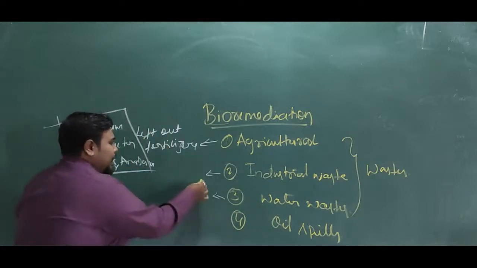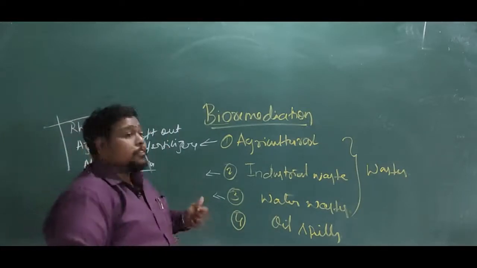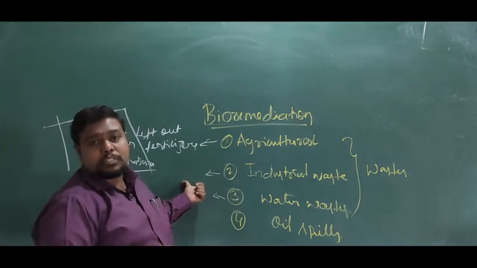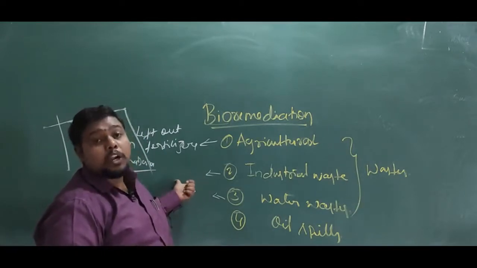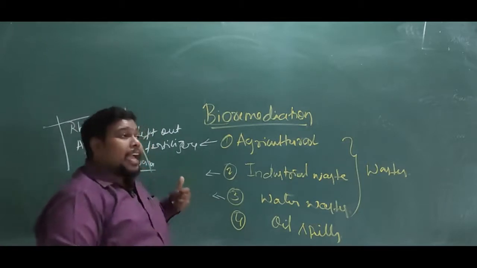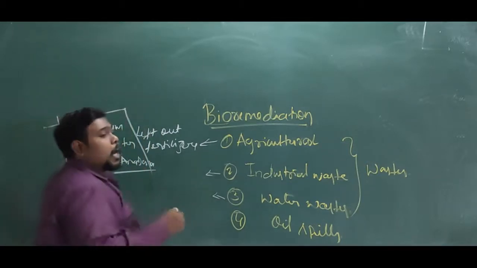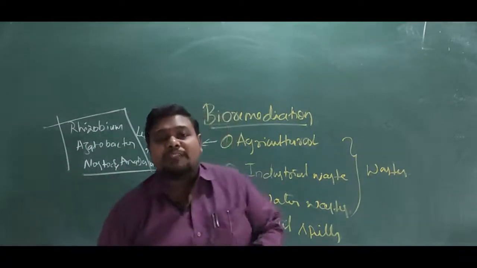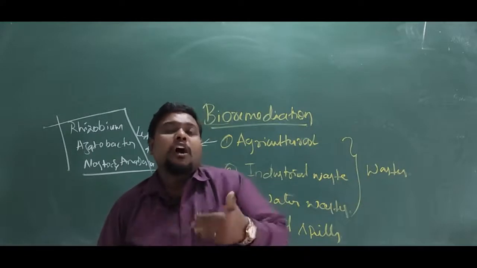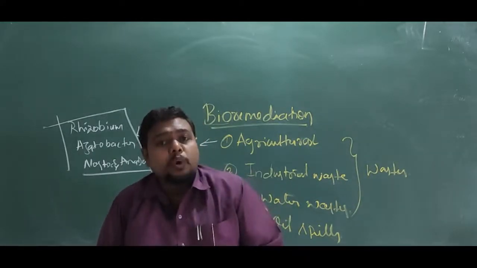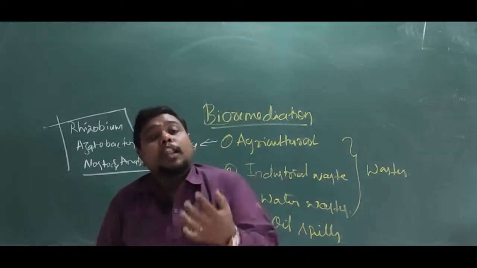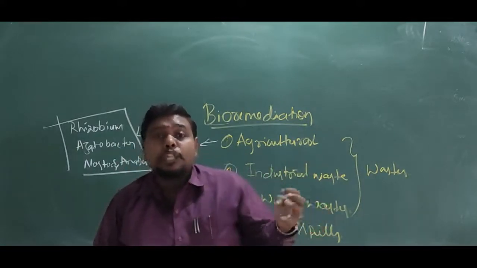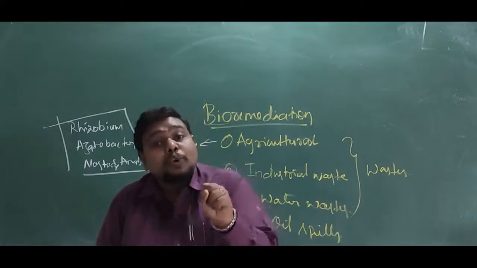Whatever industrial waste is found here will be left into a water resource, and those waters have to be cleaned. Again, with the help of certain bacteria, according to the type of toxin, we have different bacteria which can work in different areas or from different perspectives. We can use a particular bacterium or microbe which can sustain in that particular condition and remove the toxic waste by consuming it.